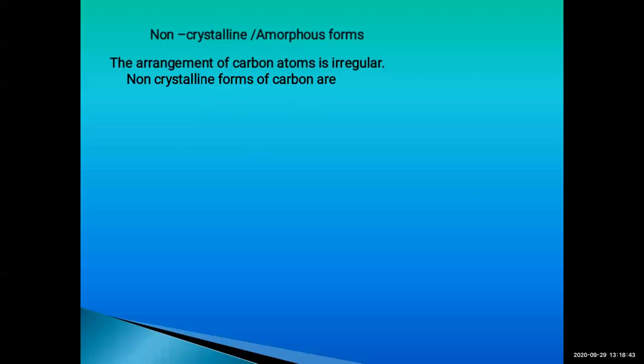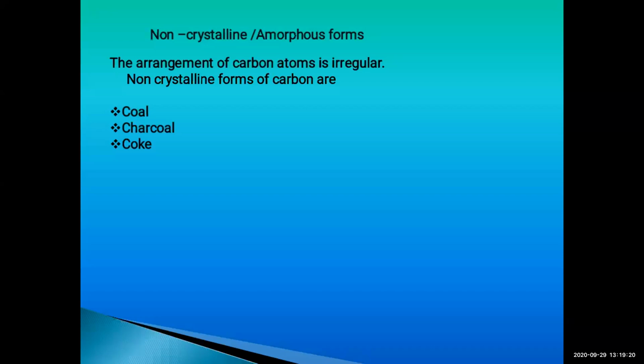The non-crystalline forms of carbon are, first, coal, second, charcoal, and the third one would be coke, C-O-K-E. These three are the non-crystalline forms of carbon. Read it nicely: coal, charcoal, and coke.